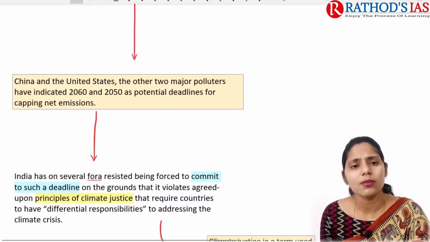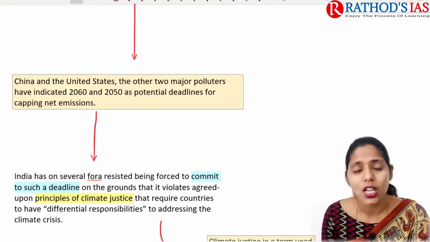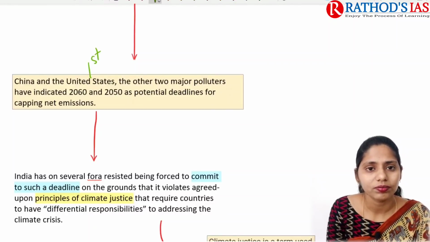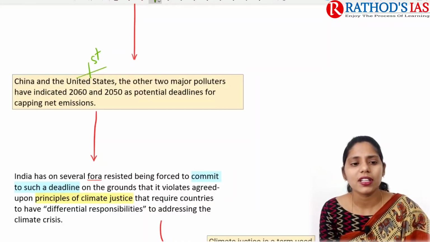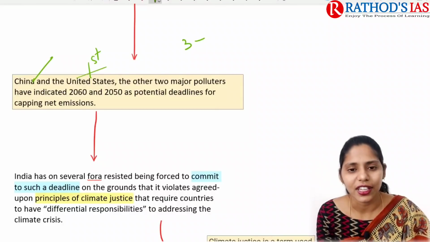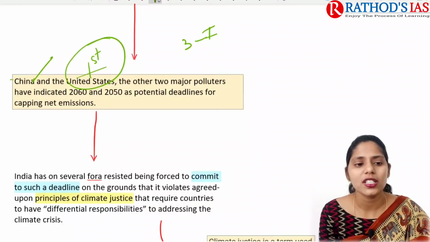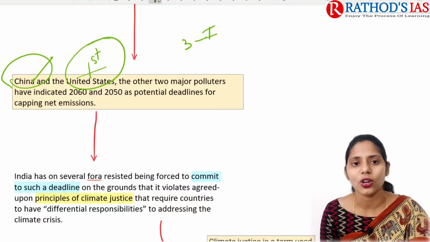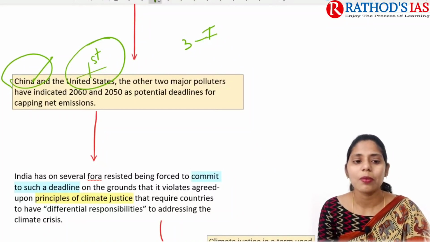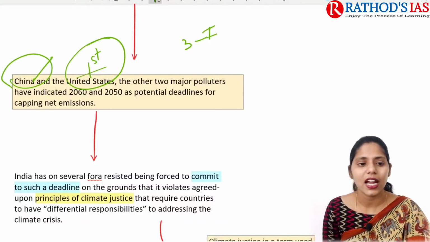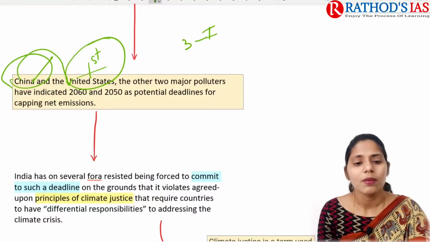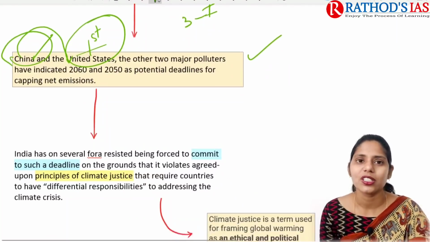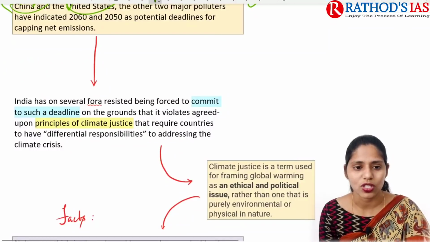If you're talking about countries like China and USA, the USA is the first emitter of carbon emissions into the atmosphere, the second largest emitter is China, and third is our India. These two countries, the first and second largest emitters of carbon dioxide, came up with pledges of carbon neutrality, right? They mainly said that they will achieve carbon neutrality by 2050 and 2060 respectively. But India didn't come up with this. So this is one important thing that we need to talk about, right?